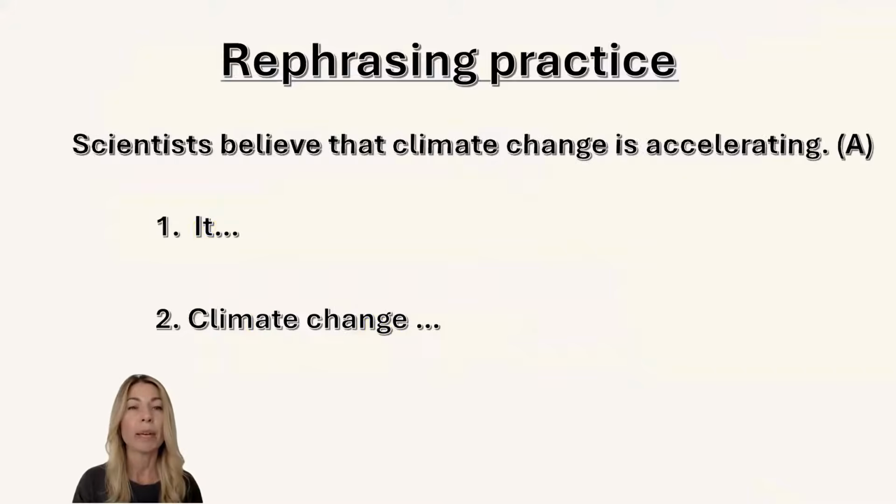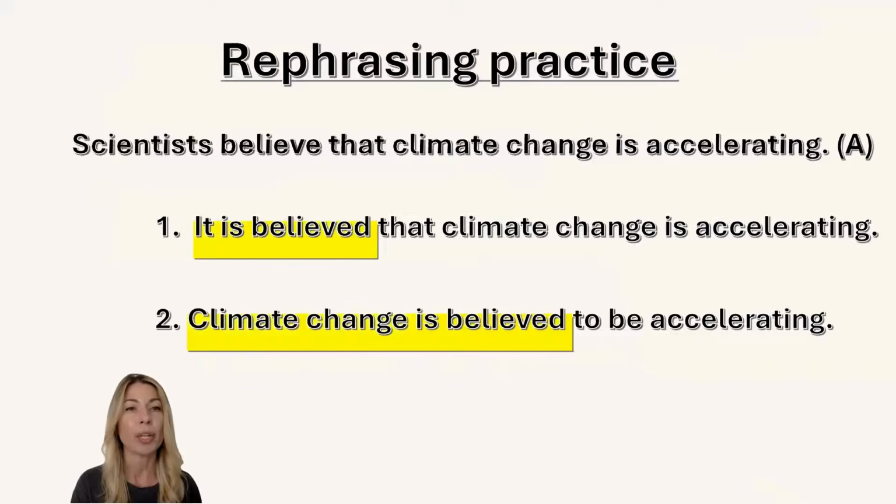And what if we have something more complicated? Let's say like this one in present continuous. Scientists believe that climate change is accelerating. So you can see here is accelerating, yes? And we can start this sentence with it or climate change. So what we have in this case is quite similar to what I showed you before. It is believed, this is present because scientists believe. It is believed that climate change is accelerating. So this sentence is quite clear.